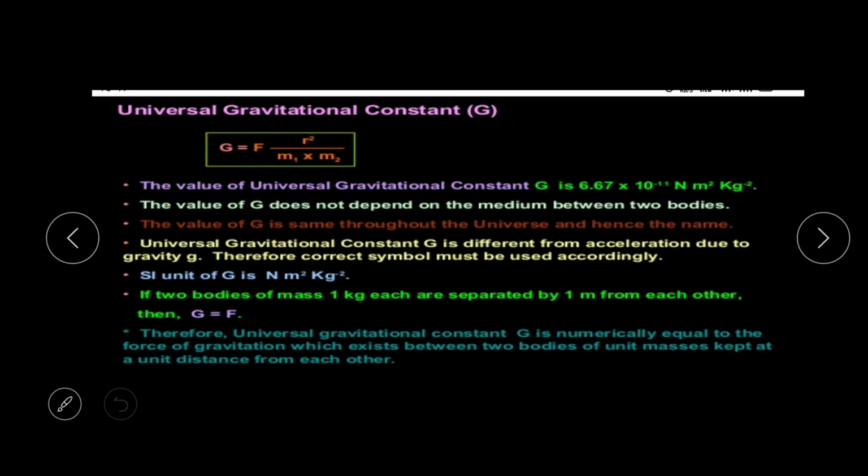Now let us study what that G is, the universal gravitational constant.